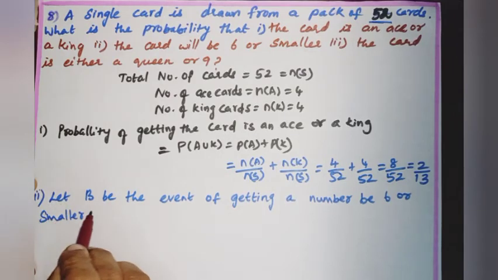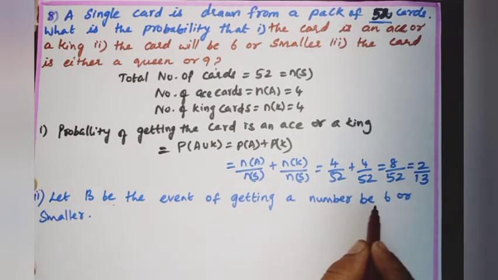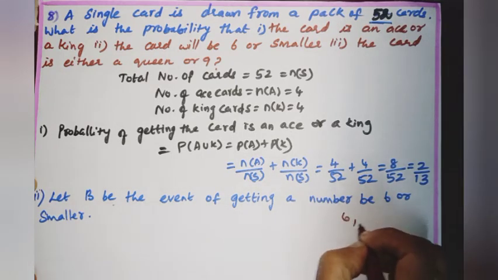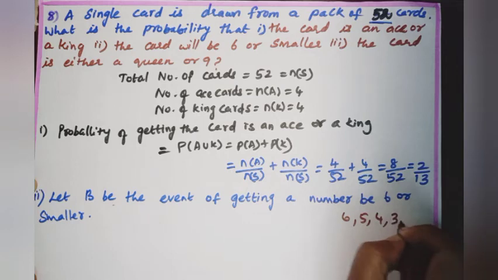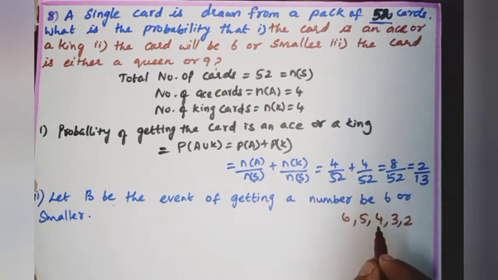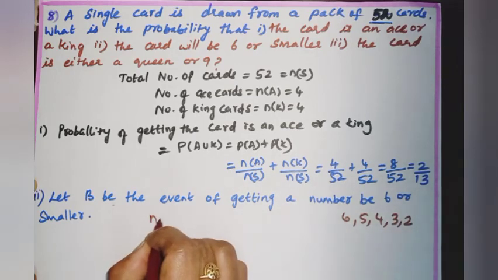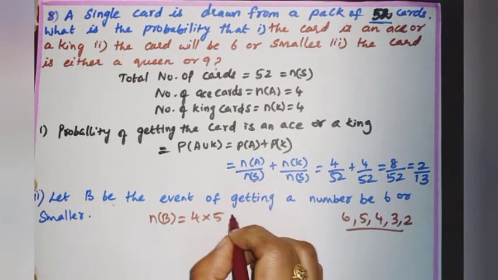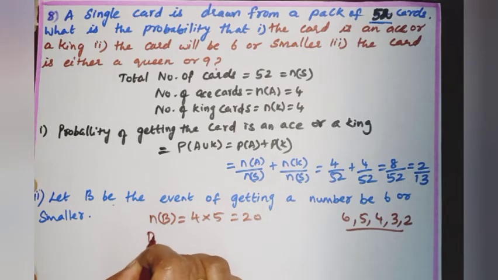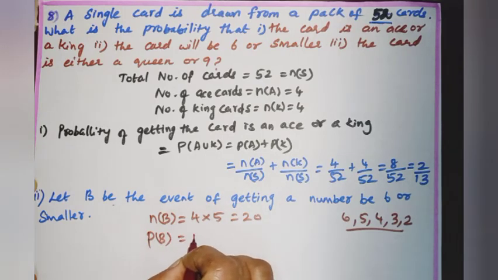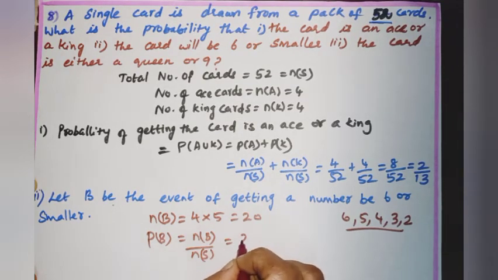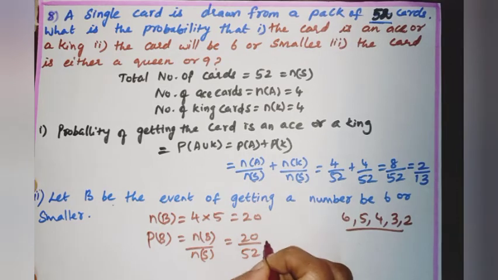Second subdivision, let B be the event of getting a number 6 or smaller. So the numbers can be 6, 5, 4, 3, 2. There are 4 types of cards. So n of B equals 4 into 5, which is equal to 20. So P of B equals n of B by n of S. n of B is 20 by 52, which is equal to 5 by 13.